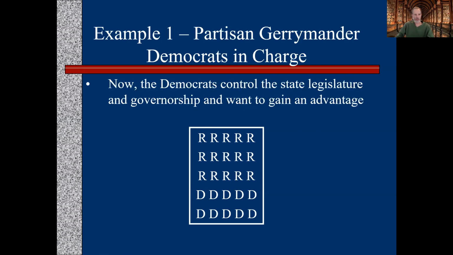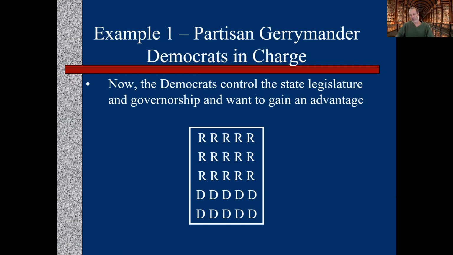Okay, now in this example, I'm going to pretend the Democrats were able to get control of the state legislature and the governorship, and they're going to draw the districts for the next decade. And so they want to gain an advantage. So we think about how can the Democrats take this map, even though it has more Republicans than Democrats, draw some districts that give them an advantage? And so they can use the different techniques we talked about, packing and cracking.